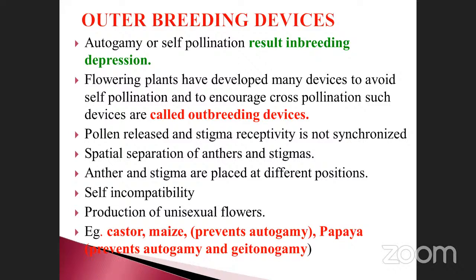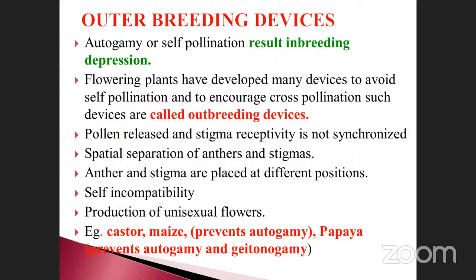Flowering plants have developed many devices to avoid self-pollination and to encourage cross-pollination. Such devices are called outbreeding devices. Outbreeding means many devices to avoid self-pollination, which encourage cross-pollination. Outbreeding means a cross between other plants or other animals. That condition is called outbreeding.